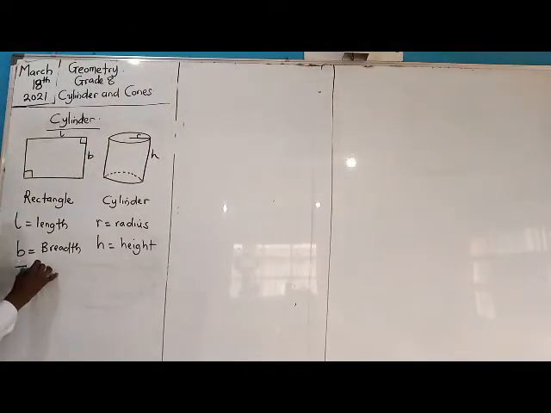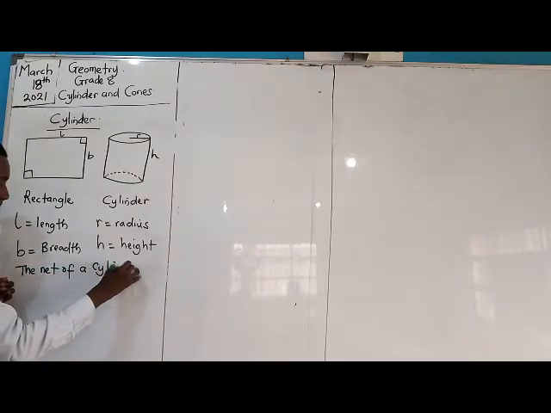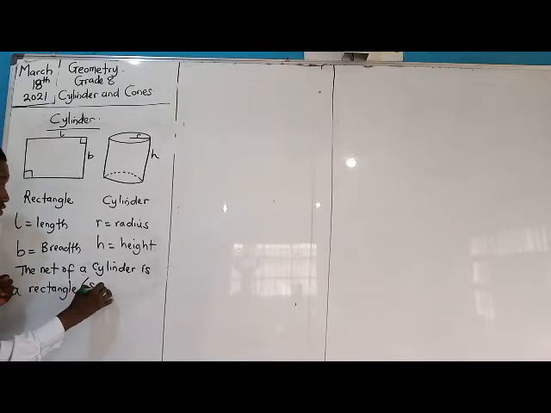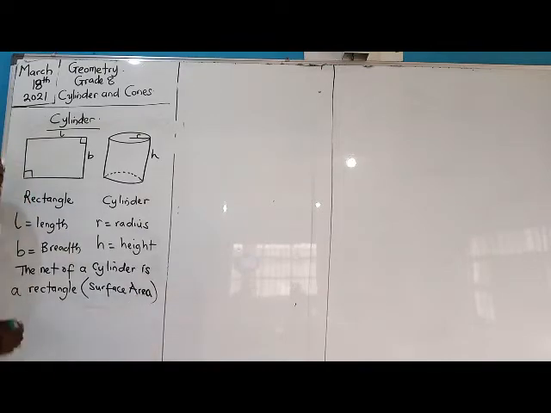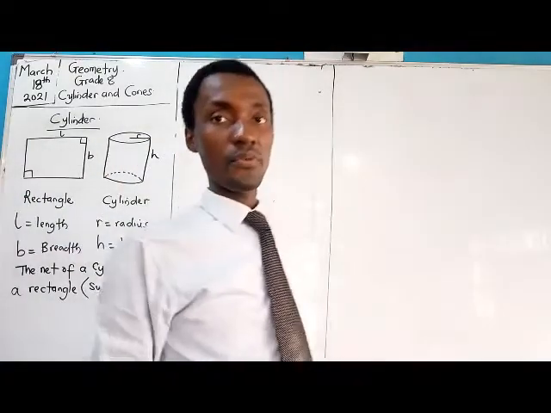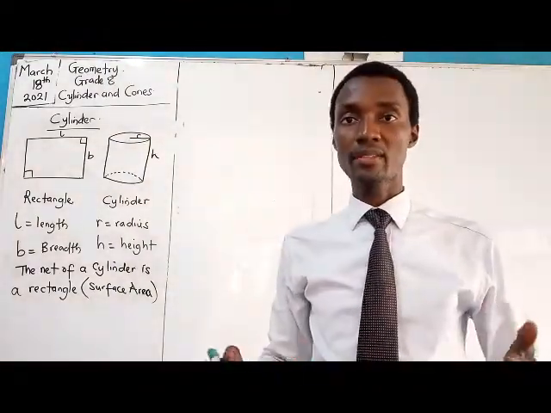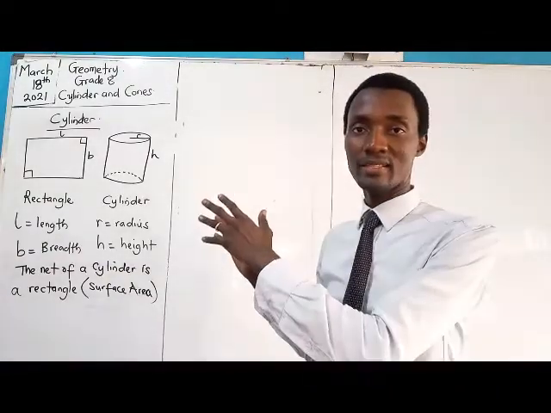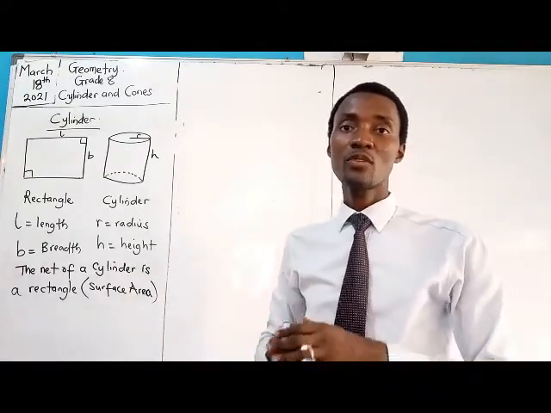The net of a cylinder is a rectangle. That's in bracket the surface area. Surface area is a rectangle. That's the extension of that. Alright, so with that said, we will then use these ideas now to look for the area, to get formulas for area and get formulas for volume.